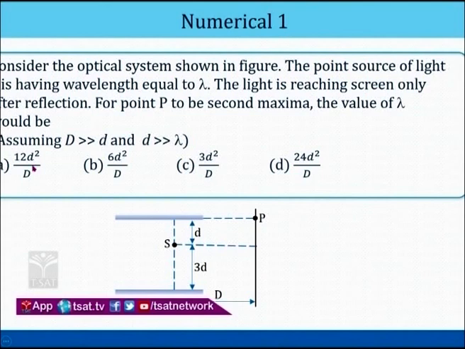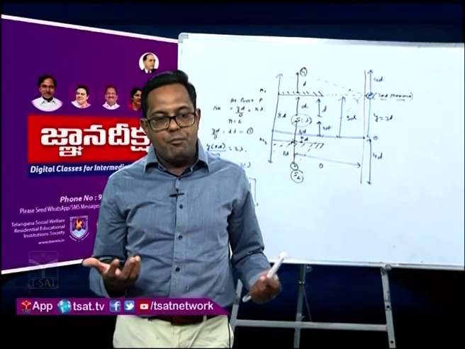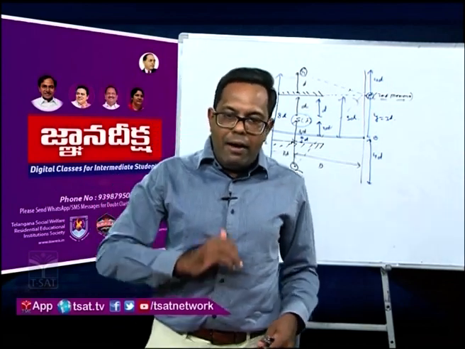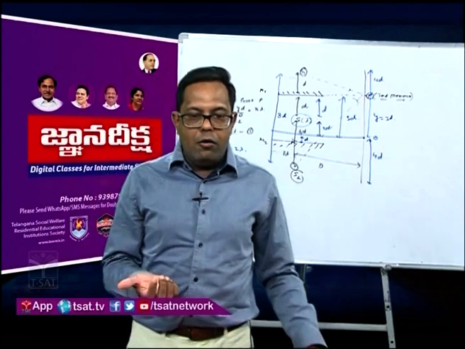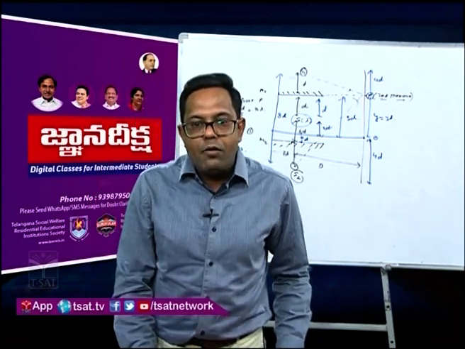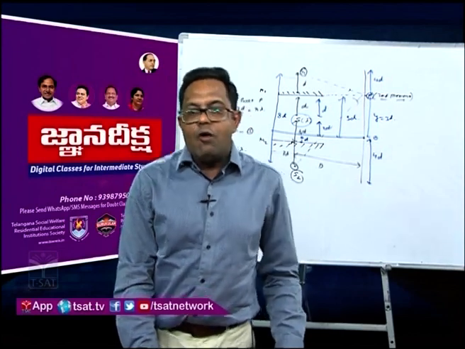So this is the first numerical, and why is it important? Just because it has the combination of two concepts: YDSE along with the mirror combination. So this is the first question. Now let us go to the second question. So answer 1A is correct. Now the second numerical.